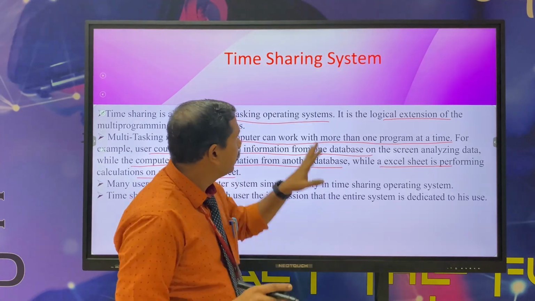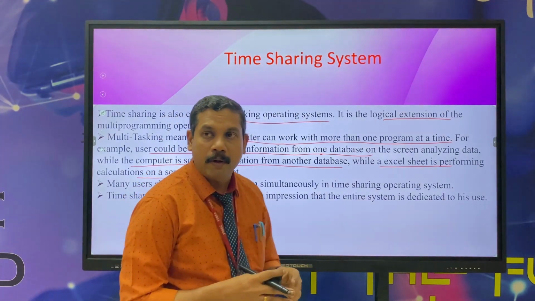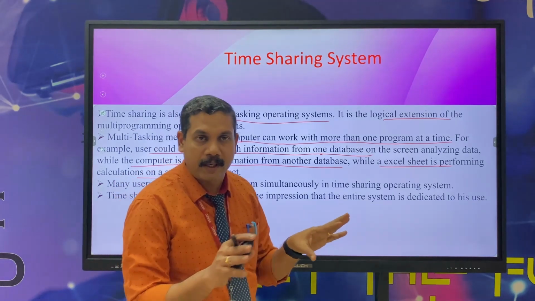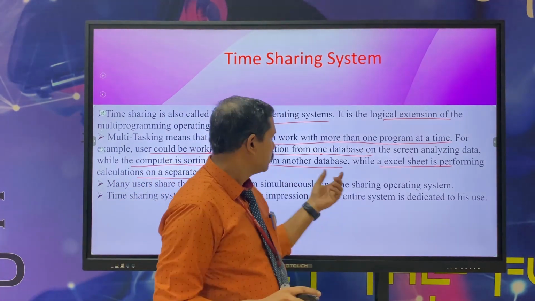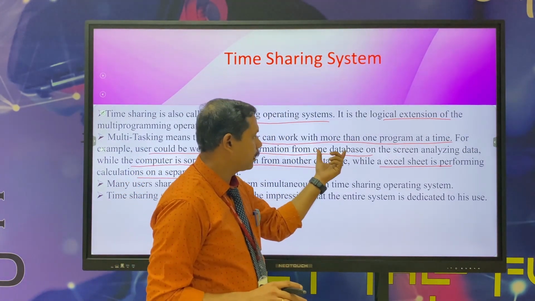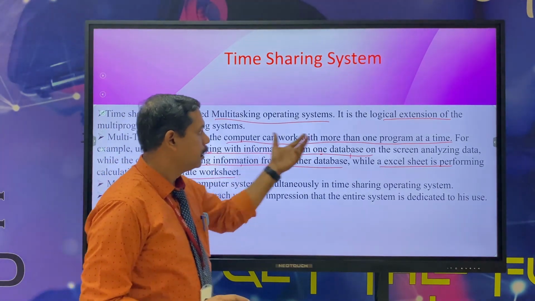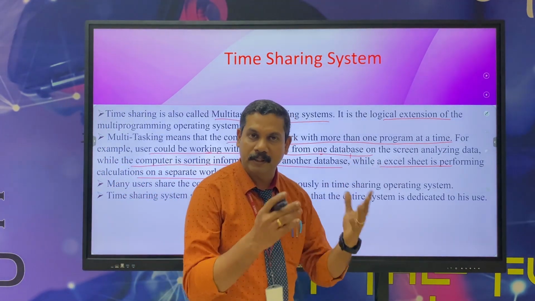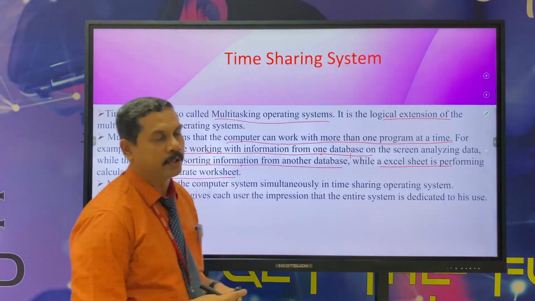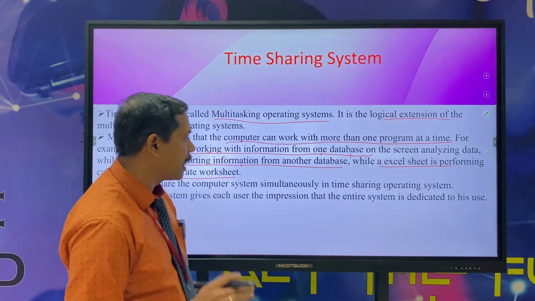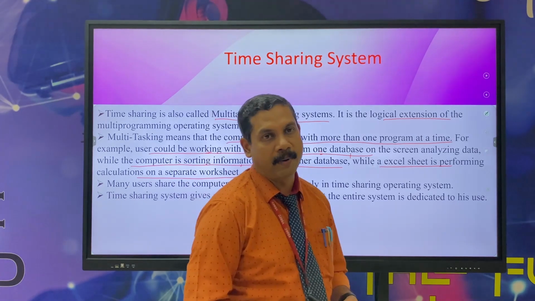In the operating system, the processor has to be shared. This is time sharing. One database can be shared for one time, another database for another time, while the Excel sheet can be used at yet another time. These are the time sharing systems. Many users share the computer system simultaneously in time sharing operating systems.